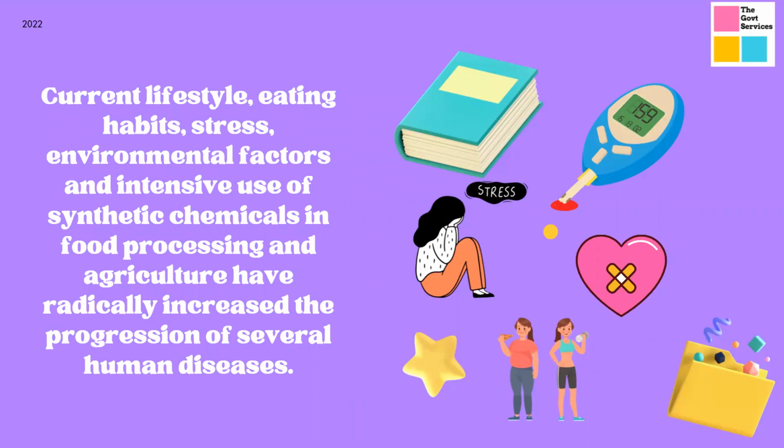Majority of those US food chains are fast food chains. Fast food is a major cause of the stress that we have, and of obesity and diabetes. By the way, India is becoming the diabetic capital of the world.